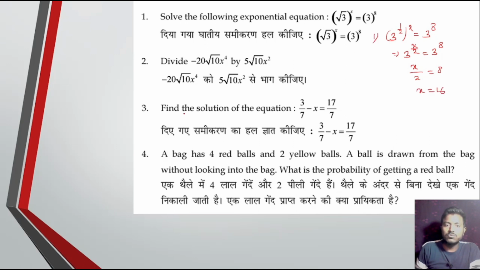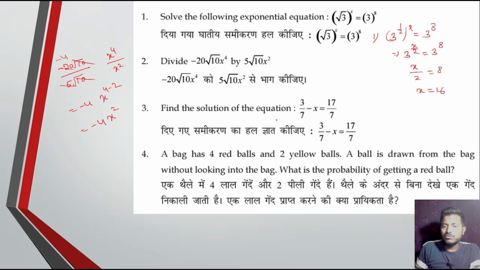Okay. Next, question number 2. Divide this by this. So divide minus 20 root 10 x to the power 4 by 5 root 10 x square. Now root 10 cancels, 5 into 4, that is minus 4. x to the power 4 minus 2. So minus 4x square. Clear?